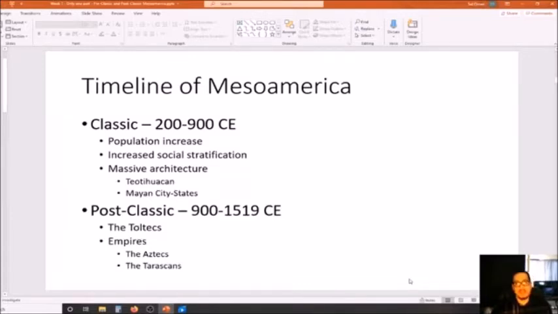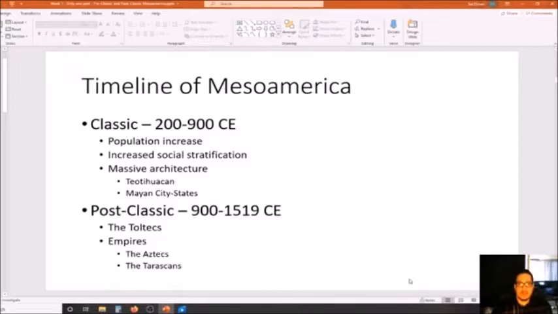And so what are some of the key characteristics of the classic time period? Well, you're going to see major population increase taking place within these groups. You're also going to have increased social stratification, right? Meaning that their societies are going to become more and more stratified based on your position in that society, your job and your occupation, and which family you're a part of, what lineage you're a part of, depending on the society that you're in. And so you're going to see more social stratifications where you'll have an upper class and a lower class. Right? And you're also going to see major architectural achievements taking place during this time.